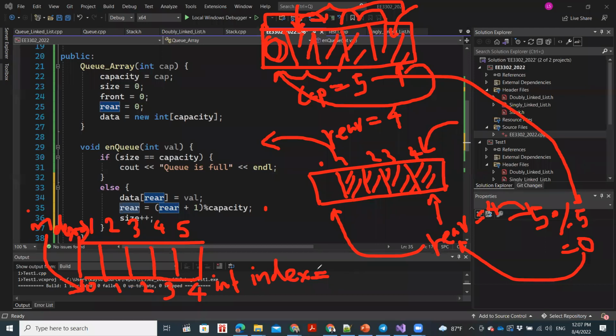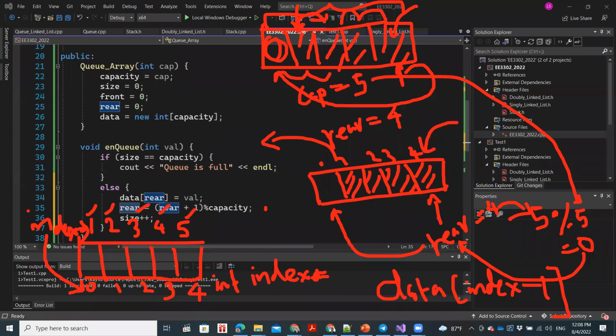So when you use, let's say our data, data is our array, when you use index as the index variable, you can simply do this. That's the only way you can have an array with one base, starting with index 1.